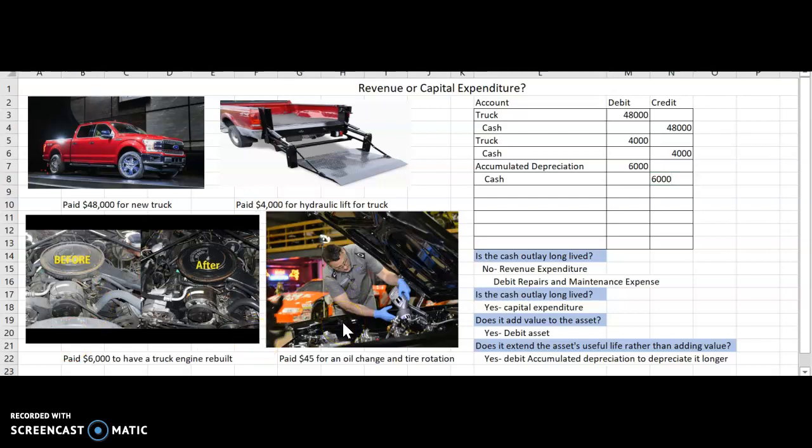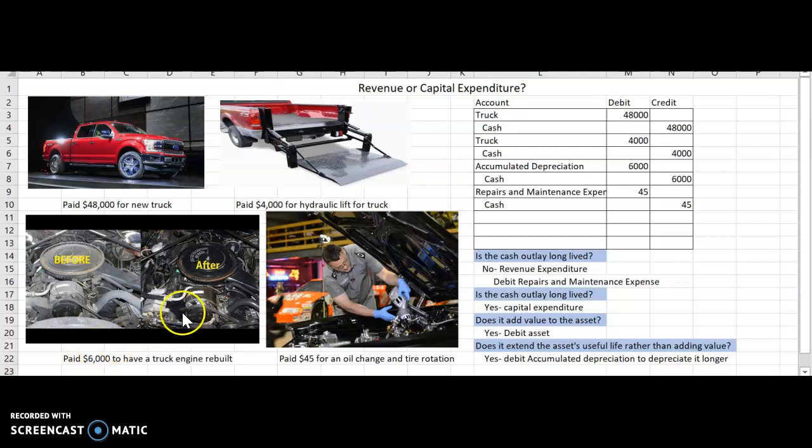And the last one is an oil change for maintenance, and that is not going to add value. It's going to be what we call a revenue expenditure. Any maintenance that is happening is not long-lived. It is always a revenue expenditure. So it's usually a debit to an expense account, usually repairs and maintenance expense, and that was for $45, and then a credit to cash for $45.